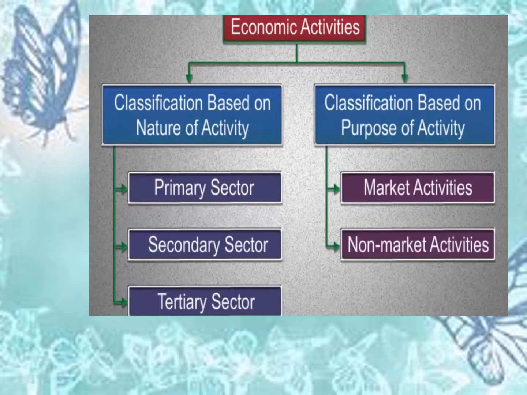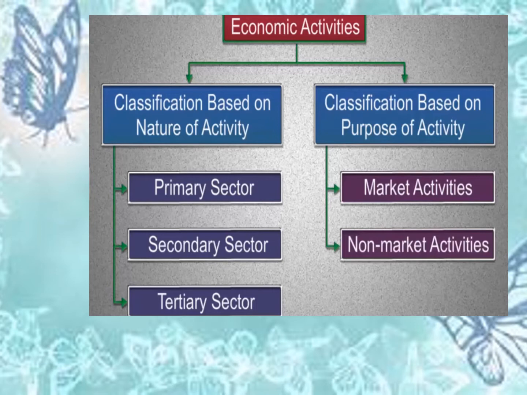Now let's look at this flow chart. The economic activities are divided into two: based on the nature of activity and based on the purpose of activity. Based on the nature of activity, it is further classified into primary, secondary, and tertiary. Based on the purpose of activity, it is market and non-market activity. Now, what do you mean by economic activity? Economic activity is related to production, distribution, and exchange of goods and services with a view to make them available to the consumer.